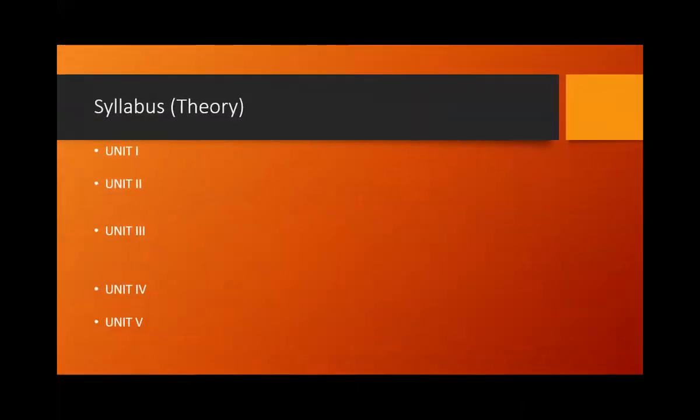Syllabus wise, as a standard partition, we have 5 different units. The first unit, we are going to deal with the advanced concepts of C programming. Whatever C programming concepts you have already learned in the first semester are all basic concepts. So all the advanced concepts are put in the data structure subject. In unit 1, we are going to cover advanced concepts such as pointers, how to declare a pointer, how to use the pointers.